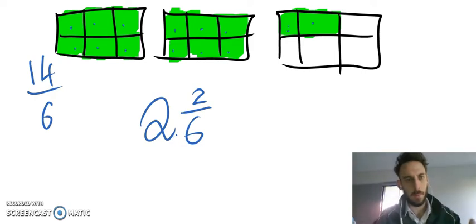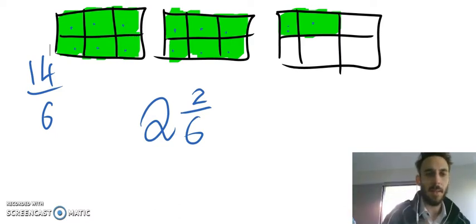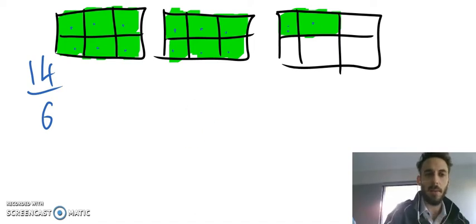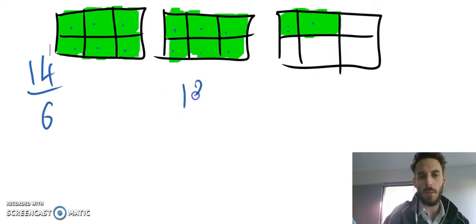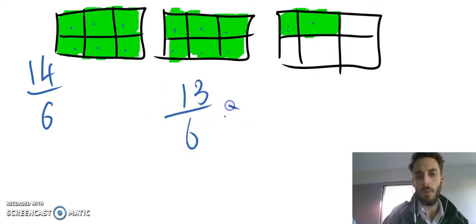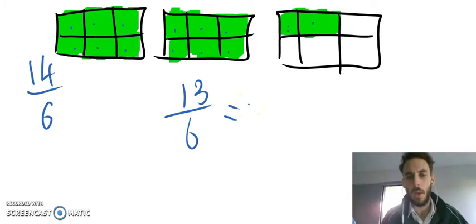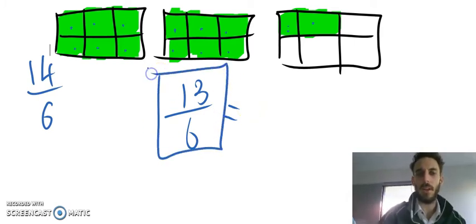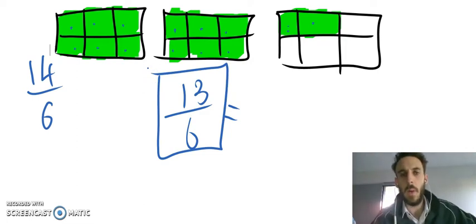Now I feel like most people are pretty good at counting when there's boxes here. It does get a little bit tricky though when we might say something like this. We might take away the boxes and it might just say, imagine you've got 13 sixths. Write that as a mixed numeral. So we need to work out a strategy for what we can do if we've just got an improper fraction in front of us. How can we work out how to transfer that into a mixed numeral?